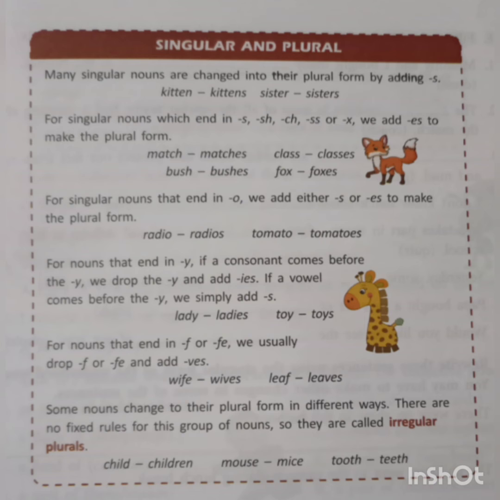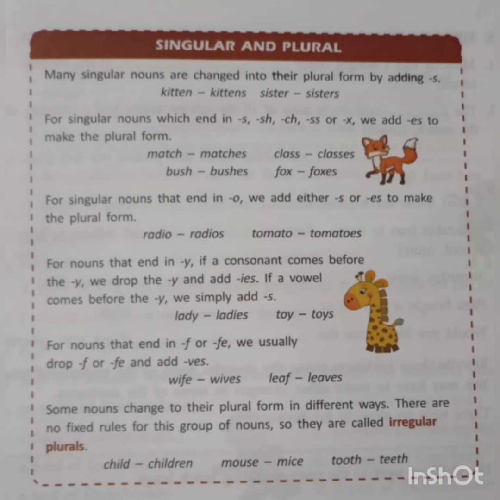Like child, child will become children. There is no es or s, or we do not have to drop this or that. So child will become children. Mouse, mice; tooth, teeth. So all these are irregular plurals.